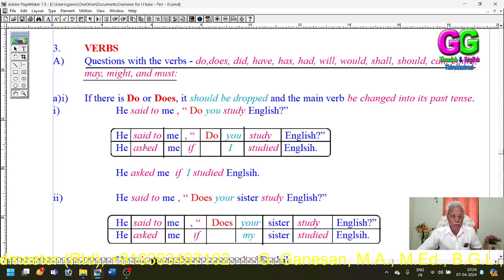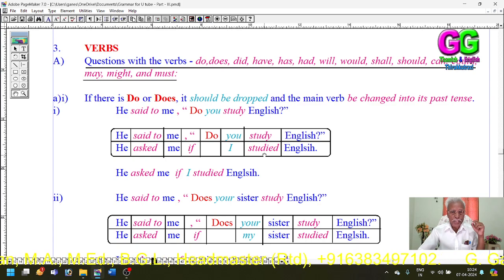Conversion: said to has been changed into asked. Then the quotation marks have been removed and the conjunction if used. You can use if or whether; here I have used if. Then the auxiliary do is dropped and the main verb study has been changed into its past tense, studied.